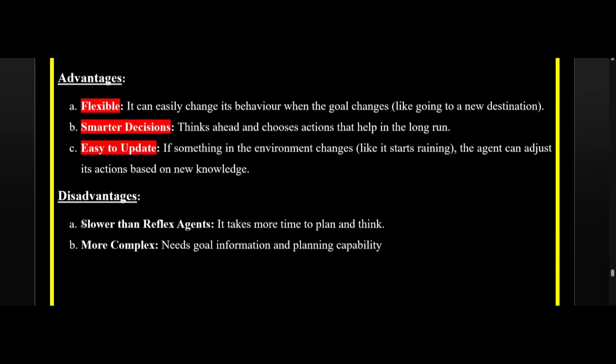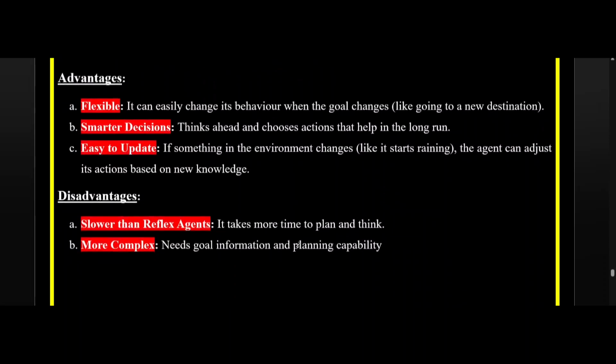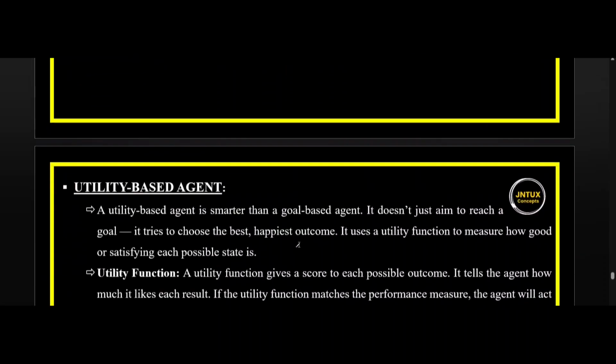It also has some disadvantages, like being slower than reflex agents. It takes more time to plan and think. It is more complex. It needs a clear and formal goal information and planning capability. So it can be said that it is better than the previous ones, but it does have some disadvantages.